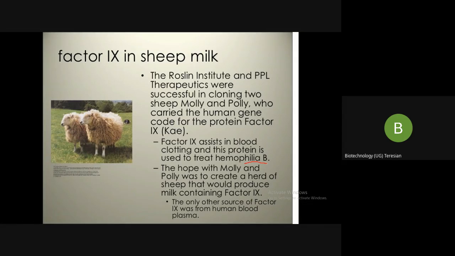What happens is that even a small cut will result in profuse bleeding. Ultimately, it can lead to the death of the individual. Therefore, a blood clotting factor is necessary, and one blood clotting factor is factor 9, which is being produced in this Molly and Polly sheep. The hope with Molly and Polly was to create a herd of sheep that would produce milk containing factor 9. The only other source of factor 9 was human blood plasma. Apart from that, now we can produce it even in the sheep.